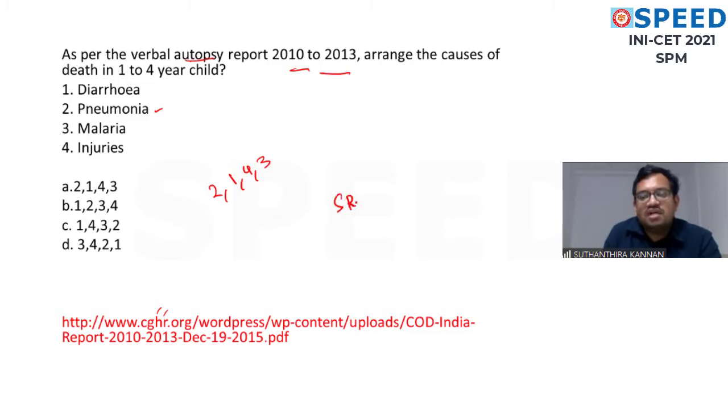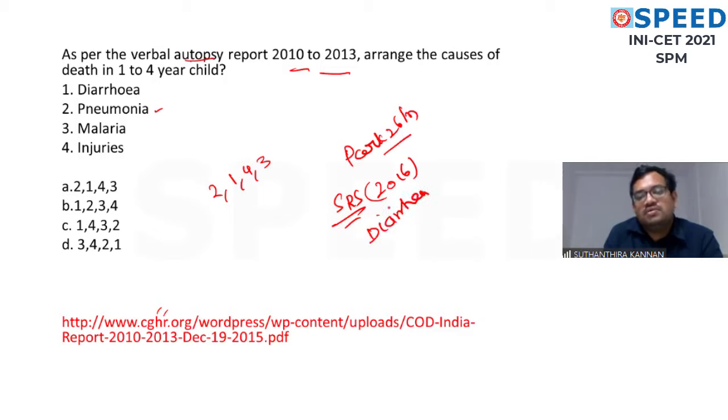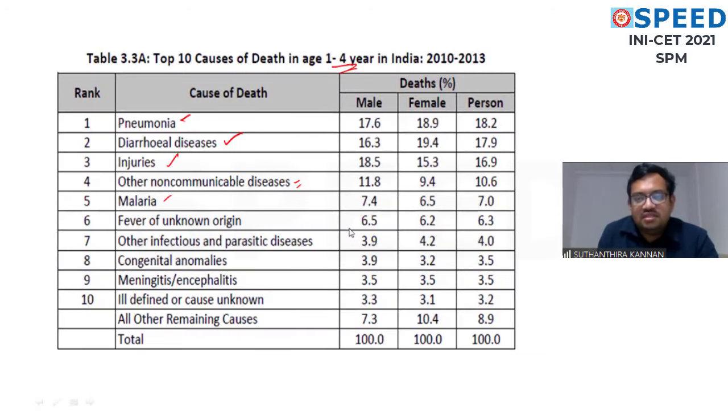Suppose the question asked is according to SRS data. SRS 2016 data is uploaded in the PARK 26th edition. According to that, diarrhea is the most common, followed by pneumonia, which is the better answer. Then injuries and malaria will come. But the question here is the verbal autopsy report of 2010 to 2013 done by the Center for Global Health Research. According to them, this is the data finding.